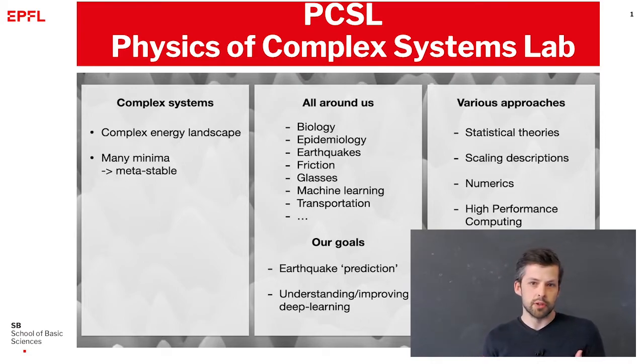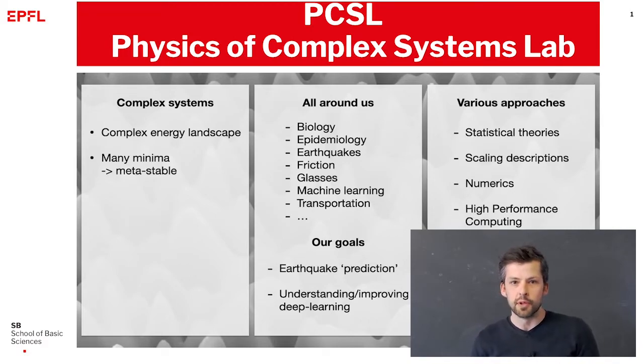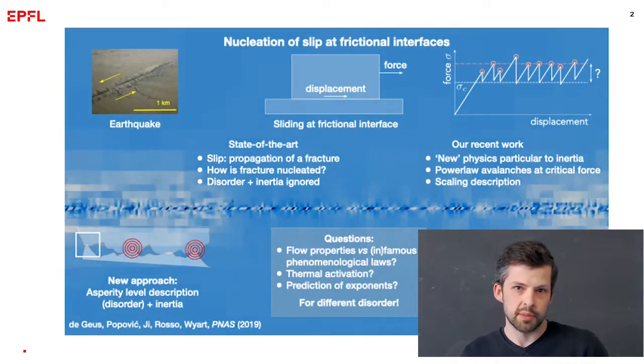And what we want to do in our group is to understand some of these systems, and in particular we want to work towards better earthquake predictions and a better understanding and maybe an improvement of deep learning. And to do so we use different techniques. We use arguments from statistical physics, we use scaling arguments, but we also use numerical simulations and we perform high-performance simulations. The first topic we study is friction between solids.